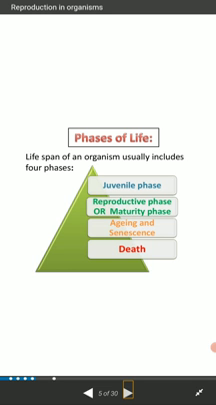The juvenile phase means the infant stage, and the maturity phase means the adult stage. The aging phase means after 45 to 50 years, and death depends on the person, so the time of death varies from person to person.